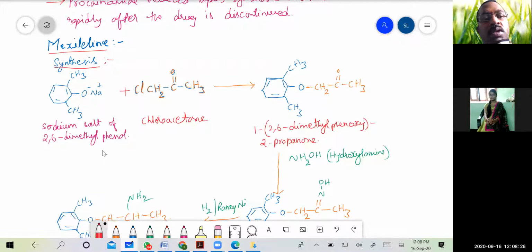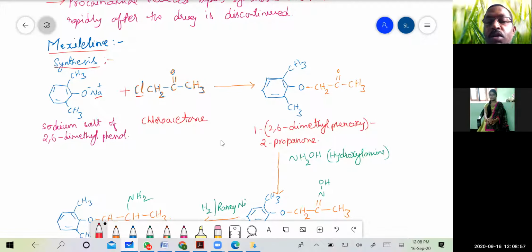So chloroacetone reacts with the sodium salt of 2,6-dimethyl phenol to give 2,6-dimethyl phenoxy 2-propanone. This is where the addition takes place. Na+ and Cl- react and are lost as NaCl salt, and then the addition of the remaining CH2COCH3 takes place on the phenoxy, that is the phenol group.